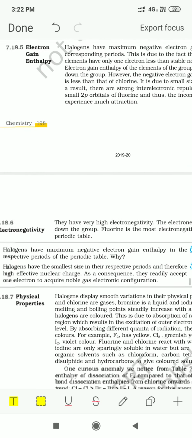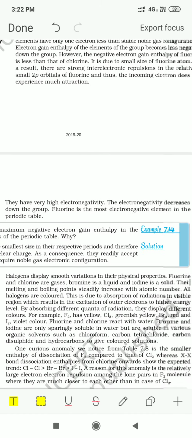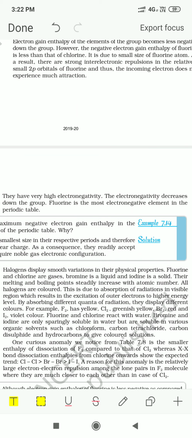Then coming to electronegativity, these elements are highly electronegative in nature. Group 17 elements are all electronegative in nature. They have high electronegativity. But as we move down the group, the electronegative character keeps decreasing.